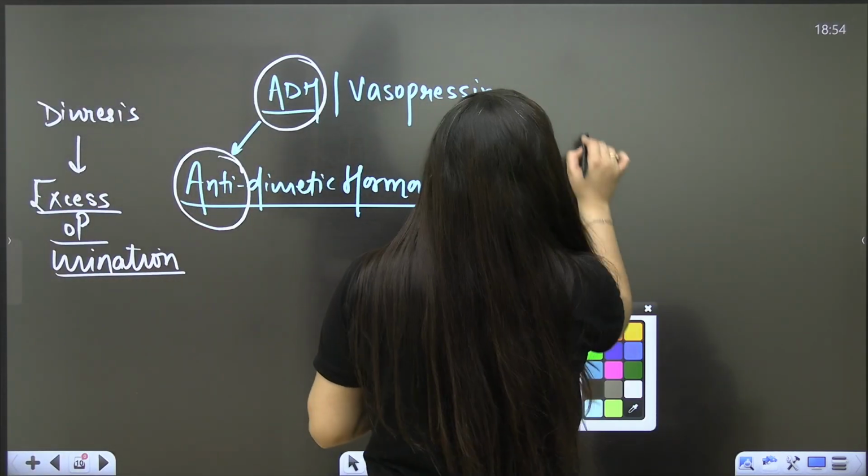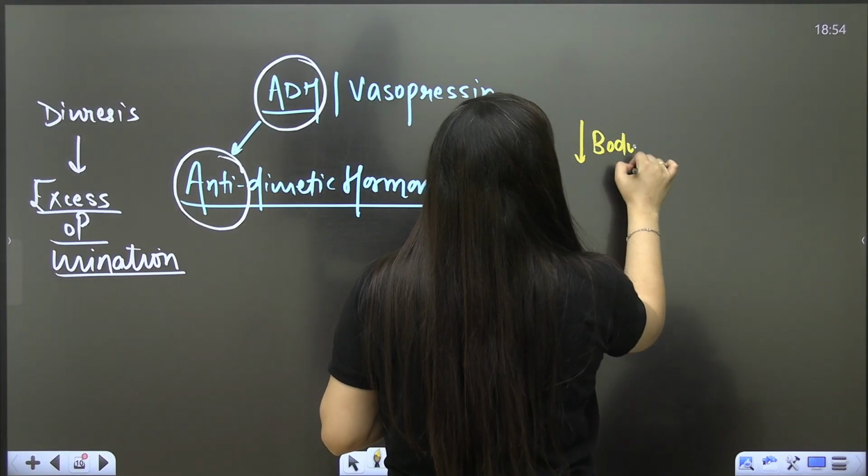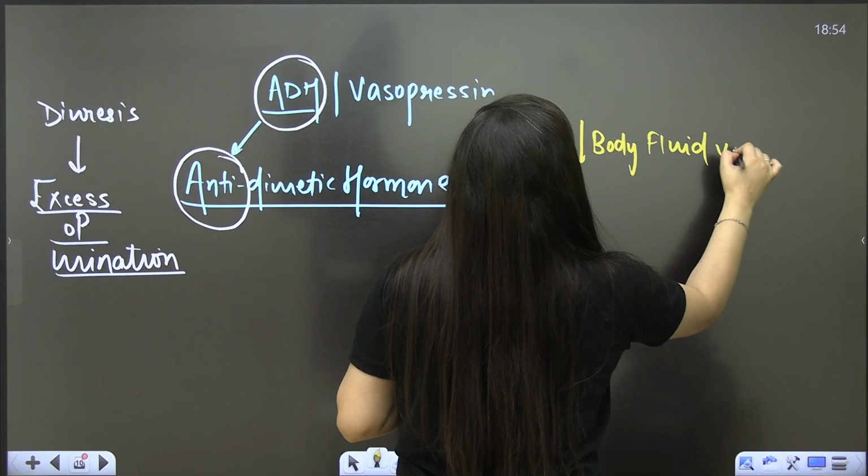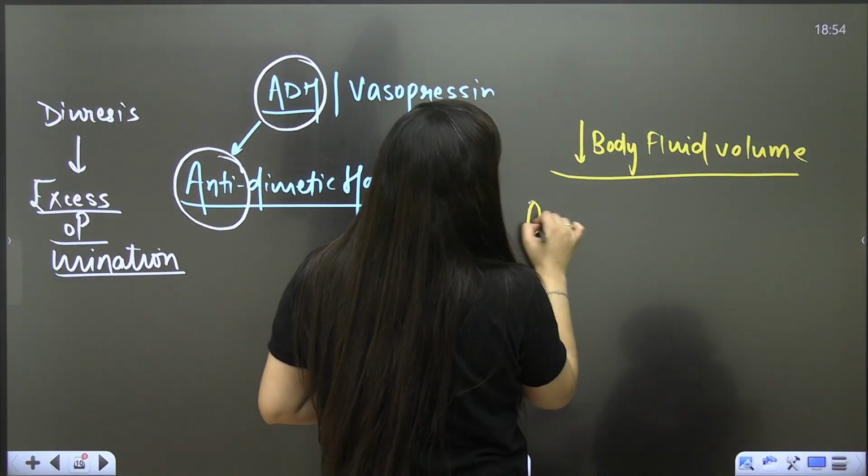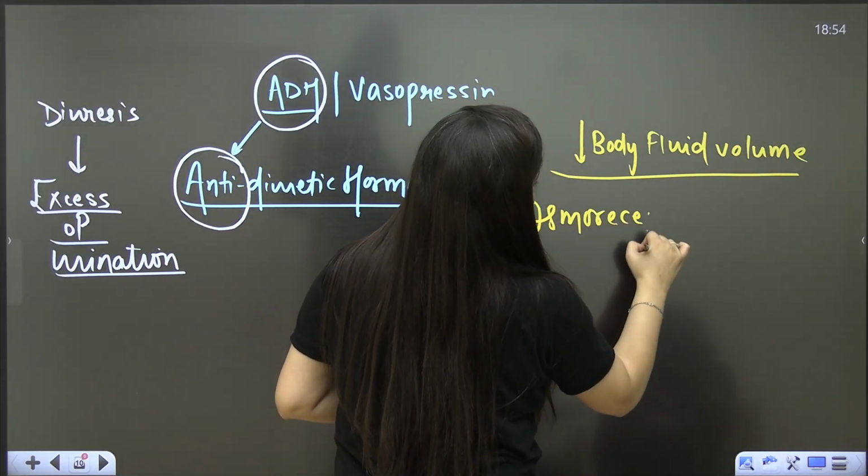So students, whenever in our body the fluid volume or blood fluid volume is less, there are certain osmoreceptors which are present in hypothalamus.